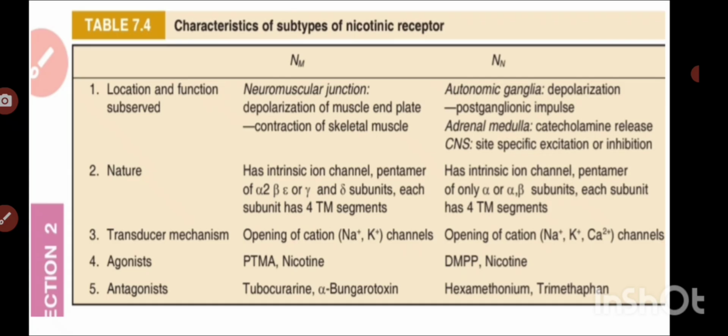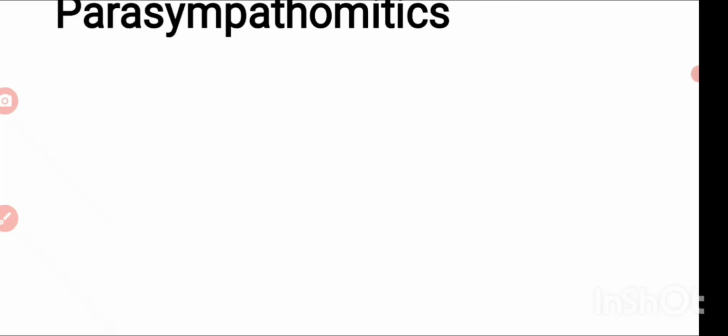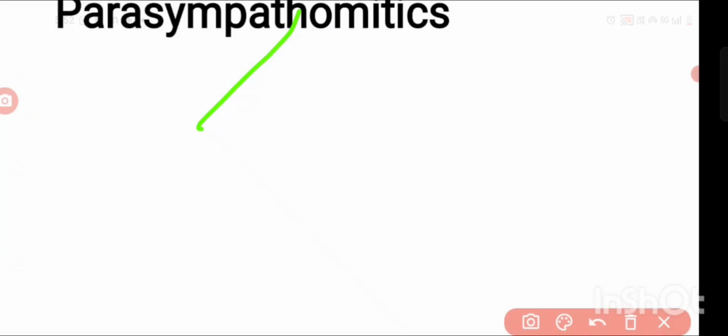Then here we'll talk about parasympathomimetics. What do you mean by parasympathomimetics? What is the other name? We also consider them cholinergic agonists, and muscarinic agonists because they stimulate the muscarinic receptors. They are also considered cholinomimetics because they mimic the effect of acetylcholine. These parasympathomimetics are of two types: one is direct acting and the other is indirect acting.